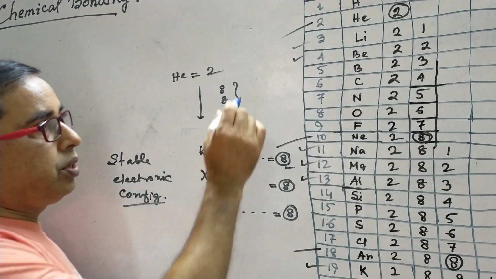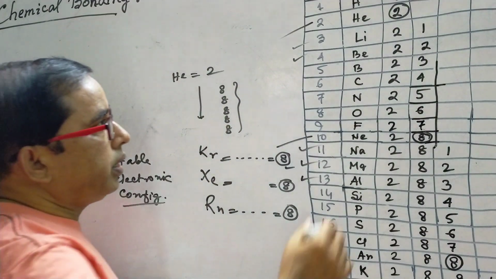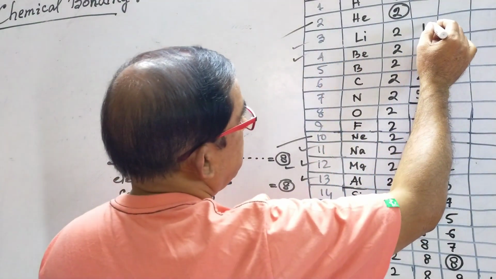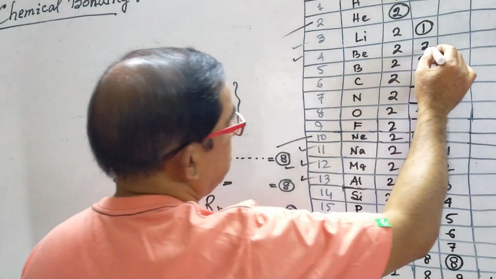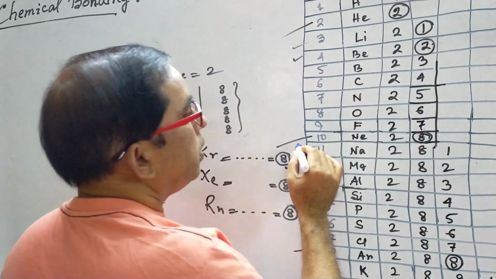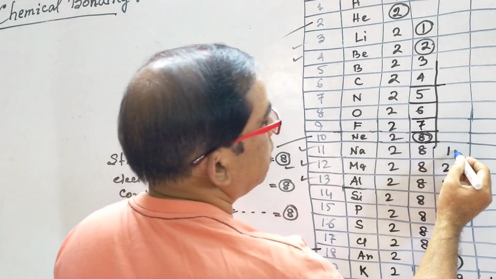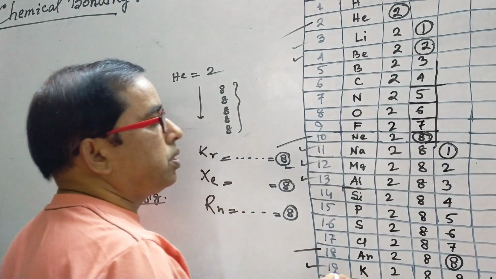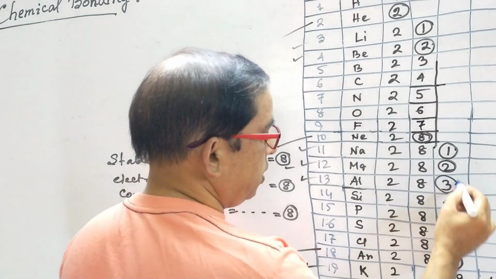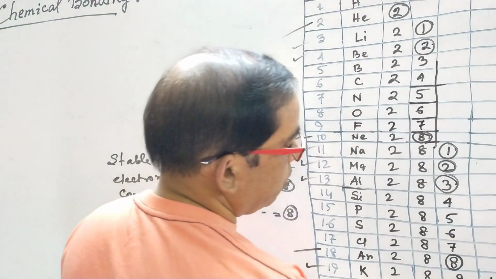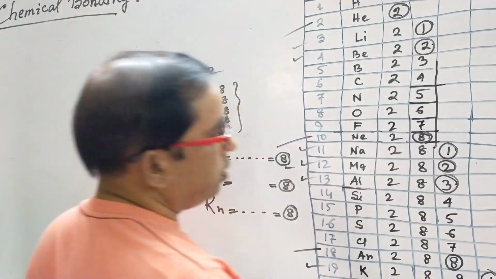Look at the electronic configuration of the metals. In case of lithium, the last orbit contains only one electron. In case of beryllium, it contains 2 electrons. In case of sodium, the last number of electrons is 1. Magnesium 2, aluminium 3, and here potassium 1, calcium 2.